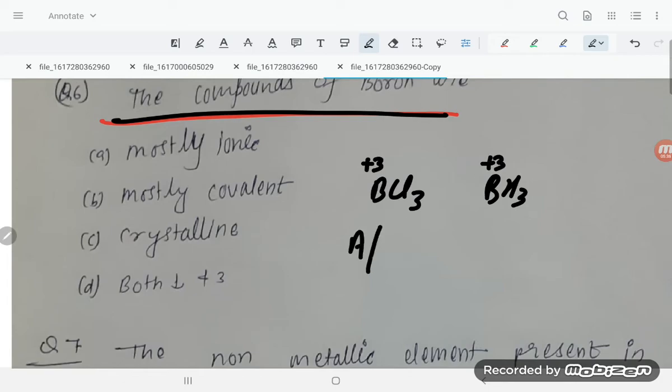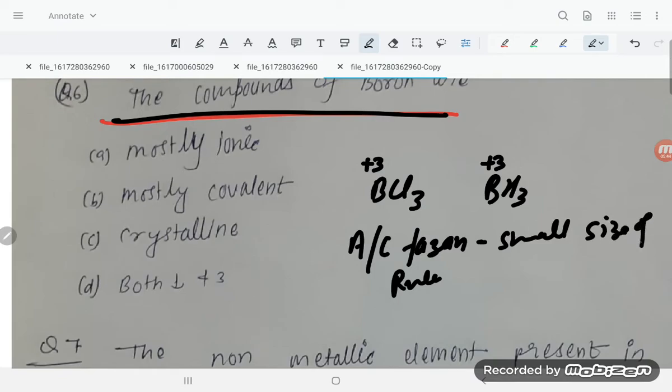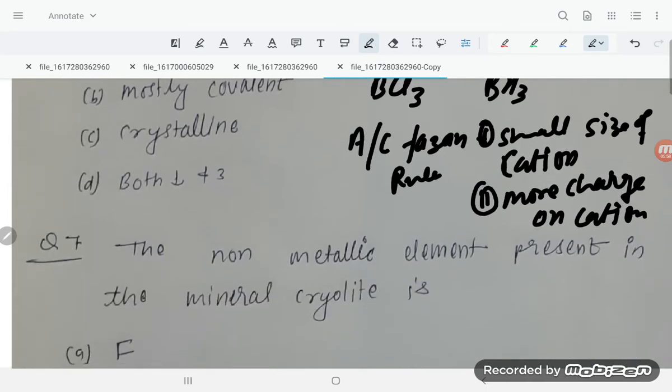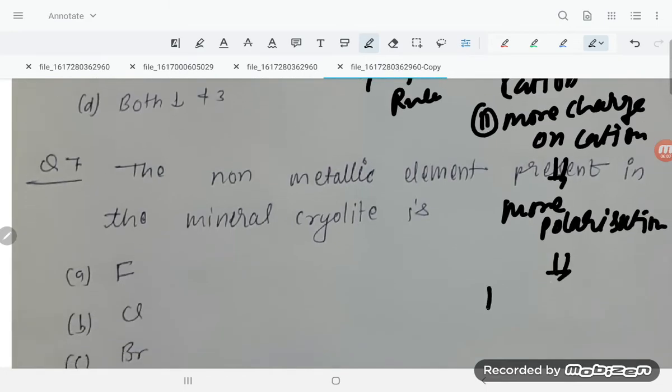According to Fajans' rule, first there is small size of cation, and second, more charge on cation. With more charge on cation, there is more polarization, and more polarization means high covalent character.